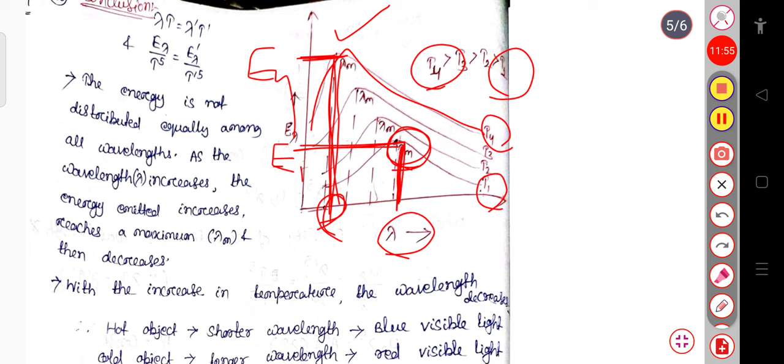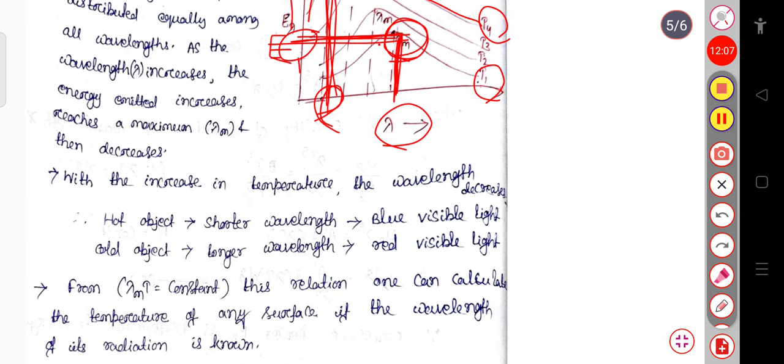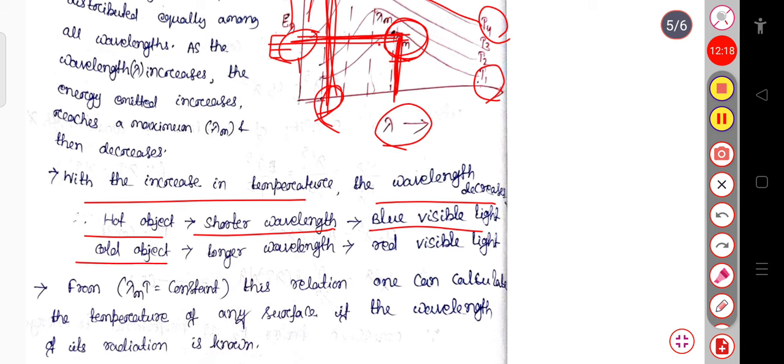Also, when the temperature is low, the energy density is low, and when the temperature is high, the energy will be maximum. Hence we can say that with the increase in temperature the wavelength decreases, so a hot object has a shorter wavelength and we can see blue visible light, while for a cold object, that is in the longer wavelength region, we can see red visible light.